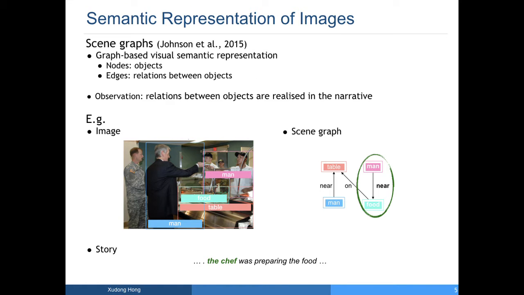Scene graphs are graph-based image semantic representations. In each graph, nodes are objects, like man, table, and food in the following example. Edges are relations between the objects, like the man near the table and the man near the food. While comparing the scene graphs and the stories, we notice that relations between objects are realized in the stories. For example, "man near food" is realized as "the chef" in the story. It is beneficial if we represent the scene graph structure explicitly in our model.